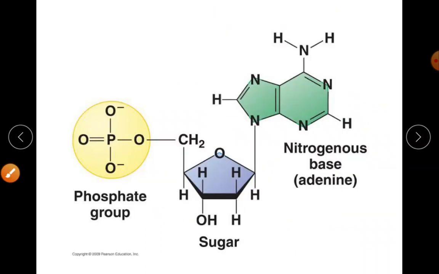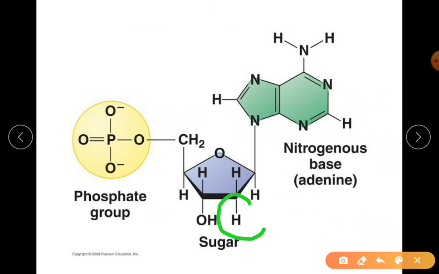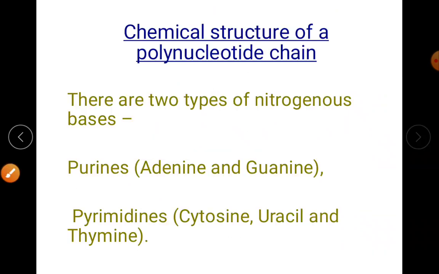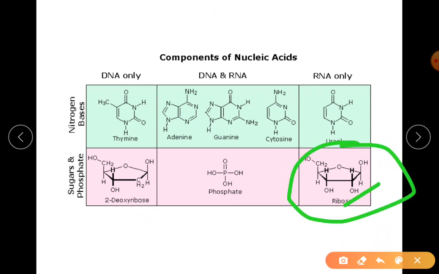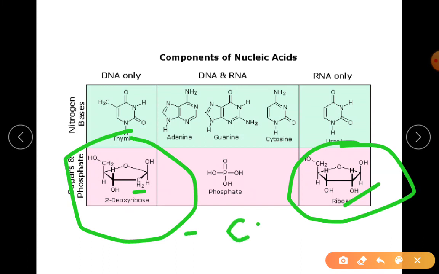To know it better, you can observe here. This is the second carbon atom, which is supposed to have the OH. Look at the second carbon atom here; when it is written as H2, it means one H here and one H below.